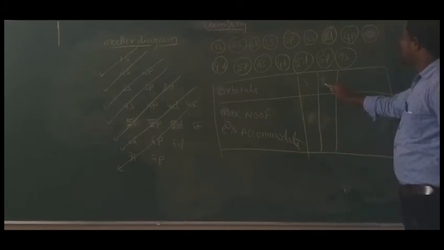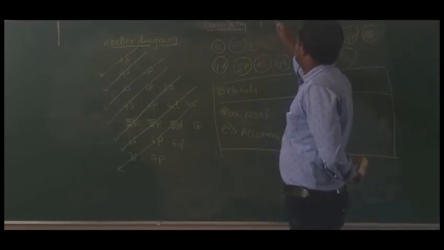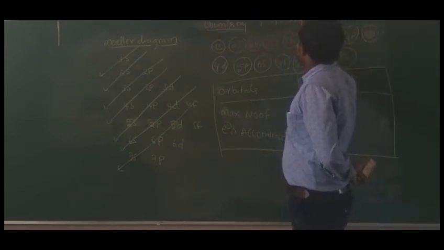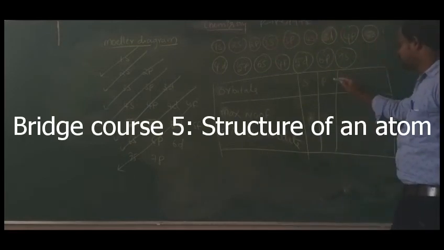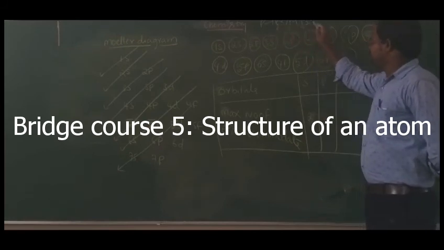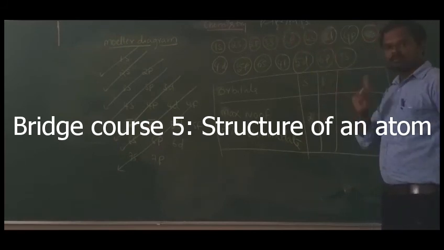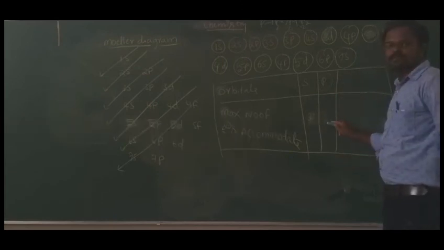Why? Because p orbital has 3 types, that is px, py and pz. Each one orbital capacity is 2. Then p orbital is a combination of px, py, pz. That's why it can accommodate 6 electrons.